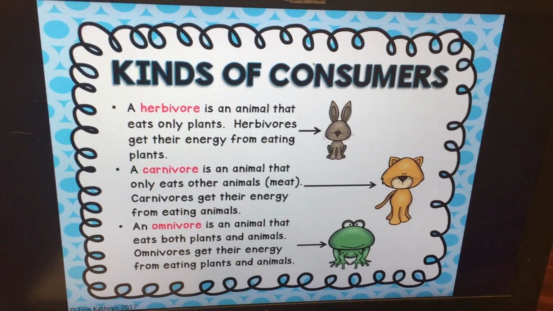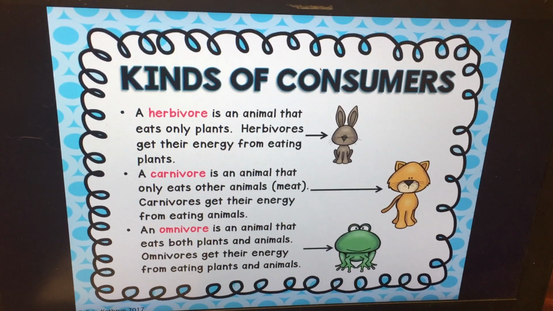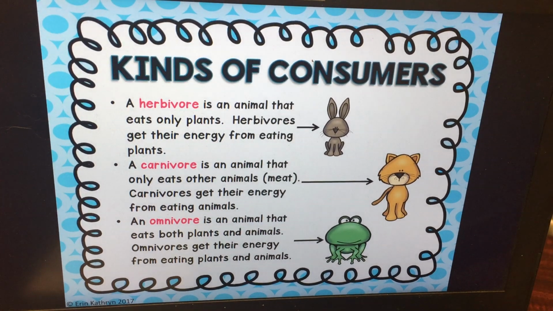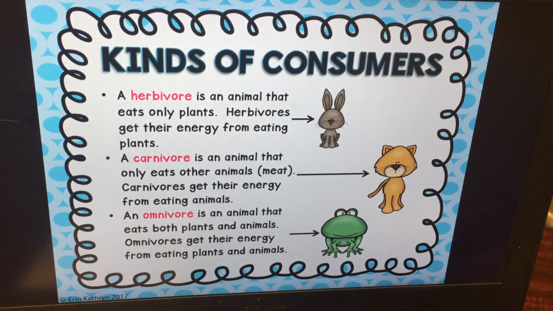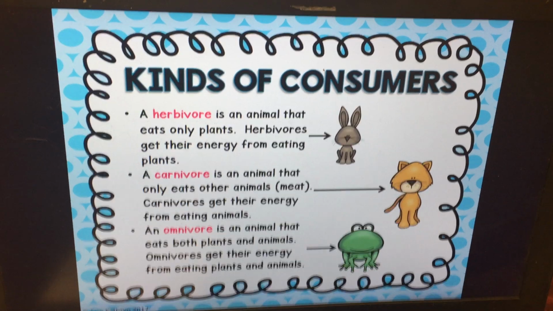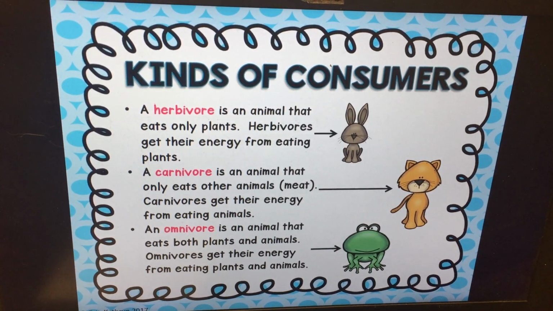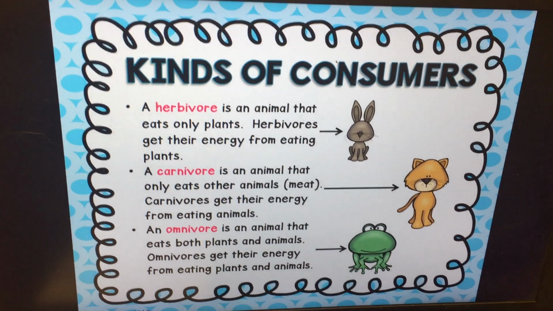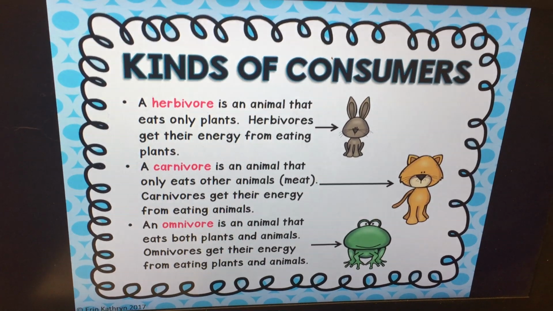The kinds of consumers are herbivores, carnivores, and omnivores. Now an herbivore is an animal that eats only plants. They get their energy from just eating plants. Some examples would be rabbits, cows, sheep, anything like that. A carnivore is an animal that eats only other animals, so they eat meat. So carnivores get their energy from eating other animals. Examples of a carnivore would be lions and tigers and bears.